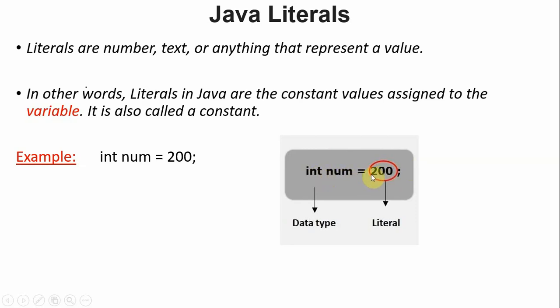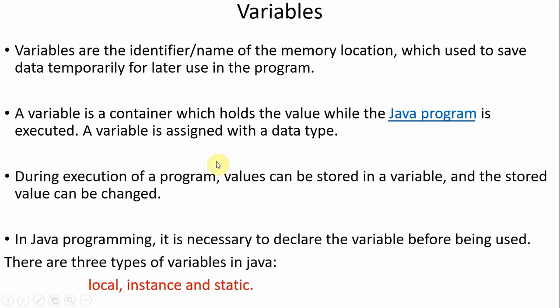To represent what kind of data a variable stores, that can be decided by the data type only. A variable is assigned with a data type. During the execution of a program, values can be stored in a variable and the stored values can be changed. The name itself defines what a variable is. A value stored in the variable can change anytime during the program execution. It's not a constant.